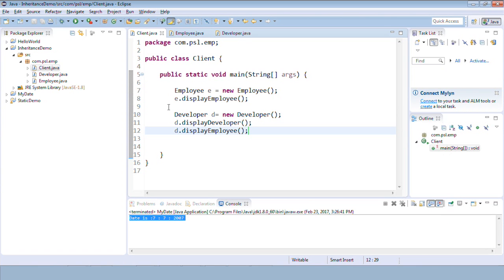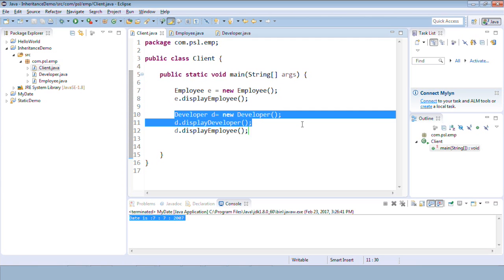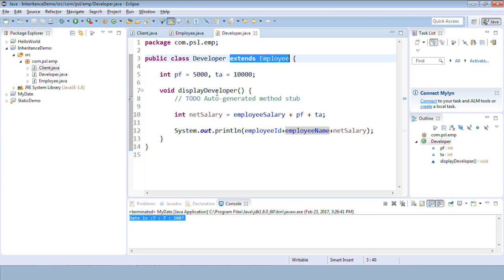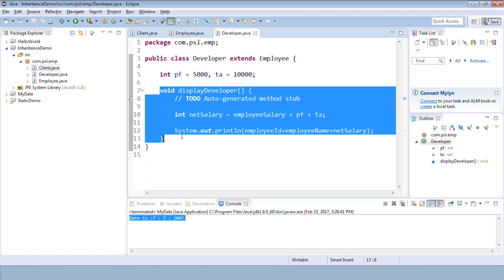Can you see? On the object of developer, we are calling the methods which are present in developer as well as the members which are present in the employee. Okay. So display developer is there in the developer class, right? So by default it is possible to call that method.